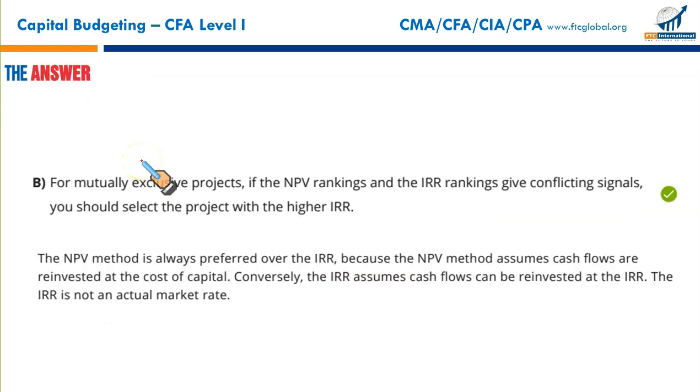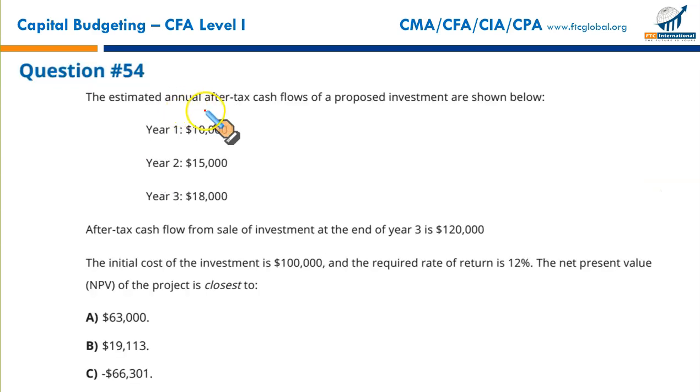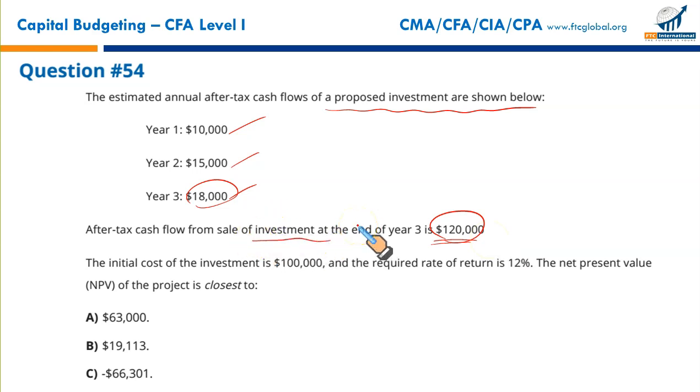Moving on, we're just at the tail of this topic. The estimated annual after-tax cash flows of a proposed investment are shown below for years 1, 2, 3. The after-tax cash flow from the sale of the investment at the end of year 3 is 120. This is a good question. This is one of its kind so far in all the previous 53. Why? Because we have two different inflows in year 3. 18,000 is the conventional regular inflow, and this 120,000 involves the sale of the investment or the disposal at the end of year 3. So please, gentlemen, attention.